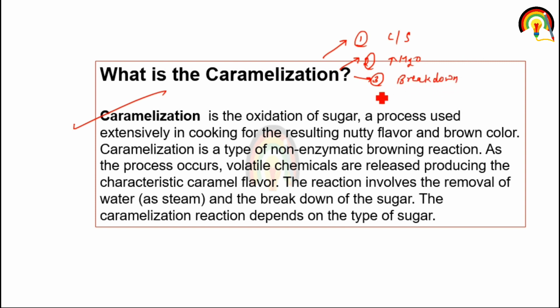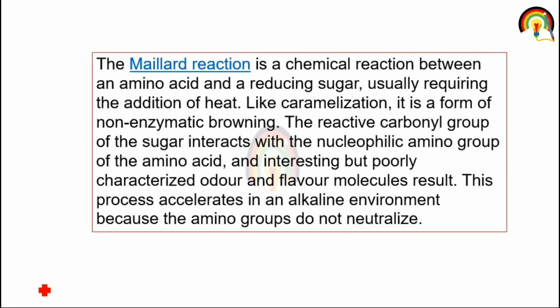Non-enzymatic browning reactions show brown color in food, fruits and vegetables. The second one is the Maillard reaction. The Maillard reaction occurs between amino acid and reducing sugar. What is a reducing sugar? All monosaccharides are reducing sugars, meaning when functional groups like aldehyde and ketone are present in free form, they are called reducing sugars, usually requiring the addition of heat.